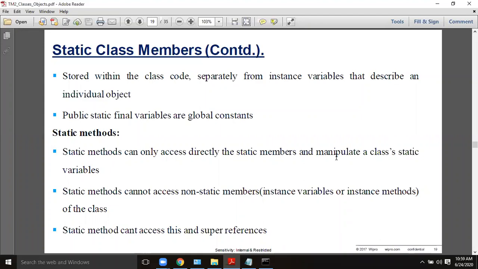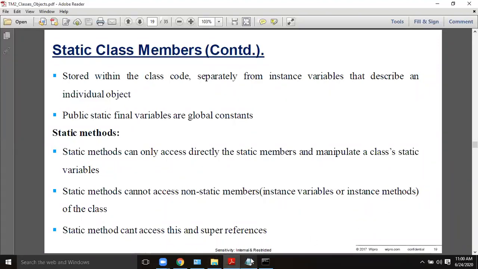So this refers to a particular object upon which the method invocation is made. Similarly, super, I will tell you later, is used to refer to the superclass member, meaning the parent class member. That is why we can't use static with super and this keywords, and static members can be accessed only by a static method or another static member, not by any other non-static member.